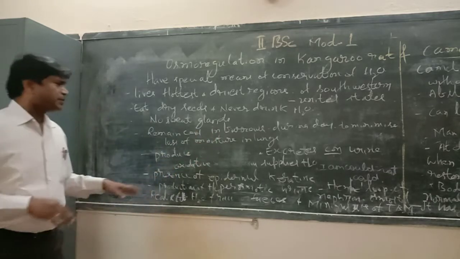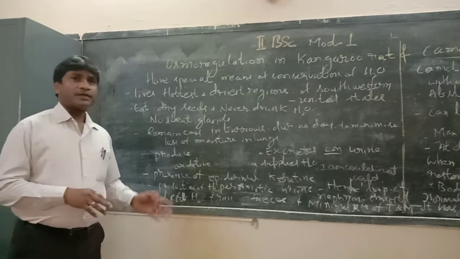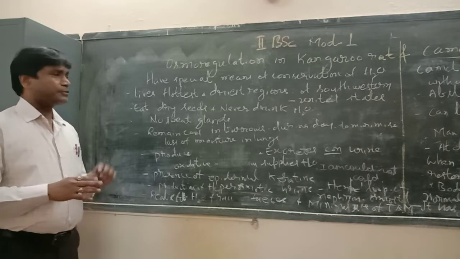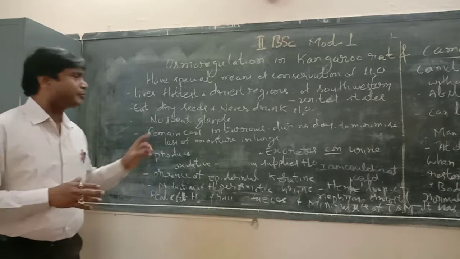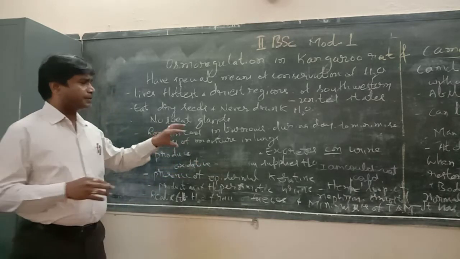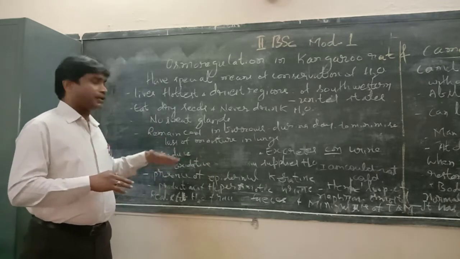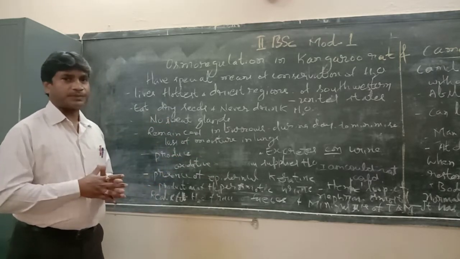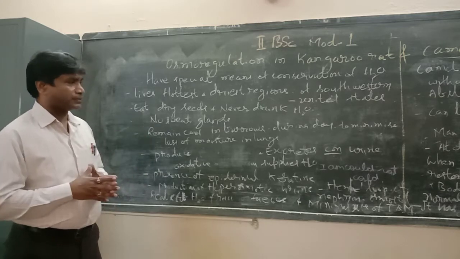Then the presence of epidermal keratin. In the skin, a substance called keratin is present. Keratin is a type of substance present in the skin, the epidermal keratin, and this prevents the evaporation of water, so the water is conserved.